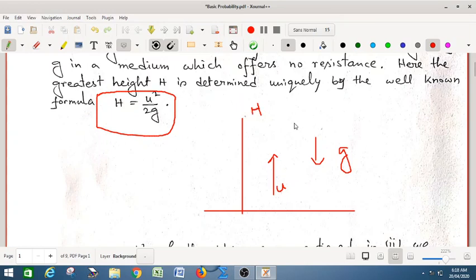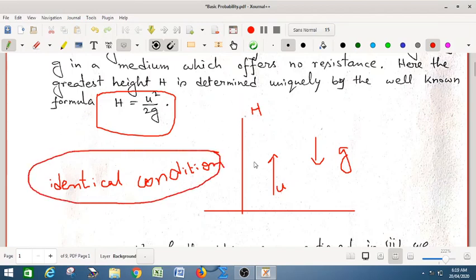If you repeat the identical conditions, that is with the same velocity u and with the same acceleration due to gravity, then you will calculate the same greatest height h. I am using the term identical condition. Look at that, this is very, very important in probability. Identical condition. If I repeat the same identical condition, then the value of h will be the same, but it is very difficult to maintain the same identical condition.